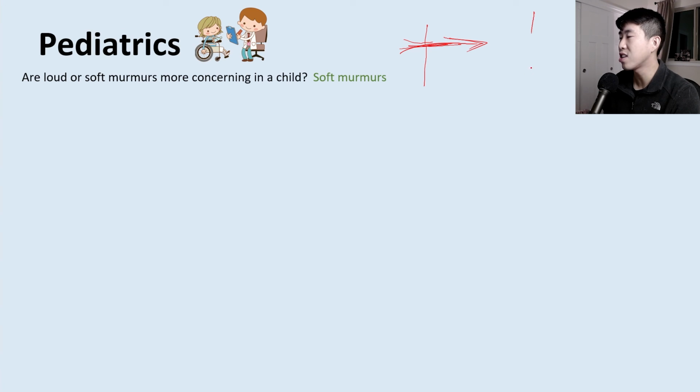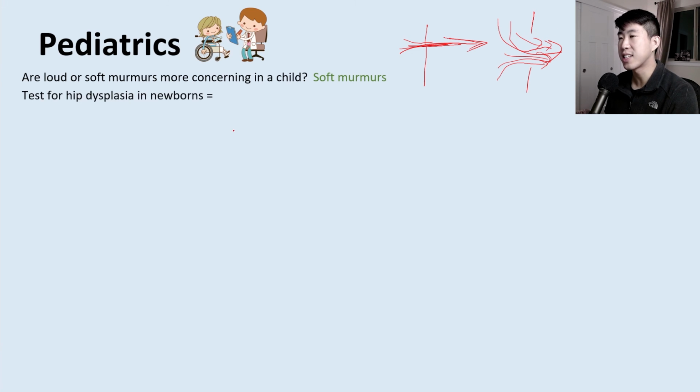Whereas if you have a soft murmur, this suggests that you actually have a very large defect, so you don't have as fast of a gradient of blood going over to the other side, so it's more quiet. But it's much more hemodynamically impactful, because you have a lot more blood that's being shunted from one side to the other.